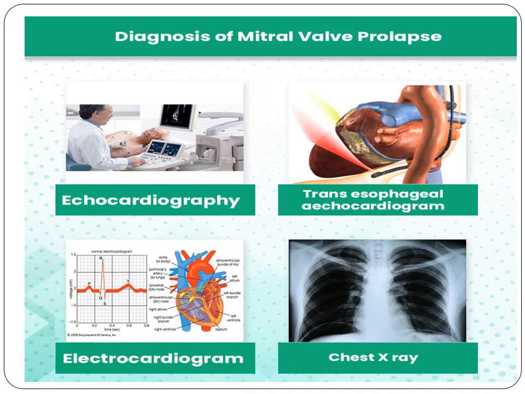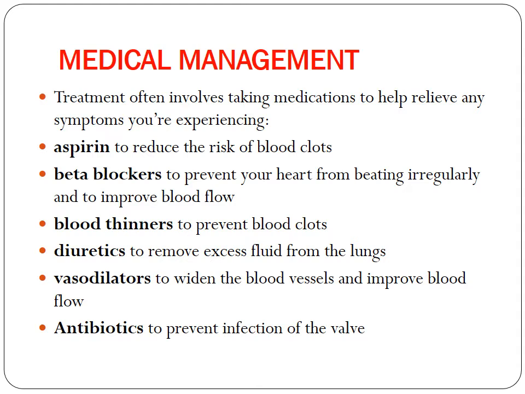So this is how you will check the function, where there is going to be hypertension and an increase in blood pressure. For that, the patient will be put on beta blockers, and to prevent blood clots, the patient is going to be on blood thinning medications. And because of this backlogging of blood and increase in blood pressure, there is also going to be an edematous condition, meaning fluid overload or volume overload. For this, we need to make sure that the excess fluid is removed, so the patient will be put on diuretics, which remove the excess fluid from the body.